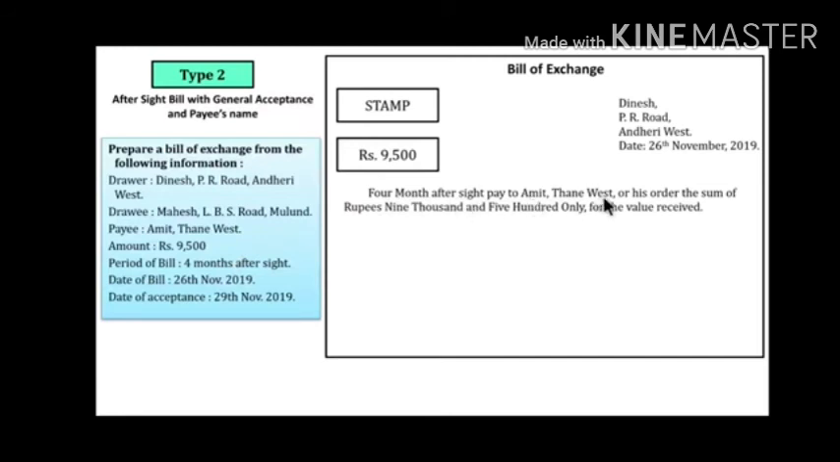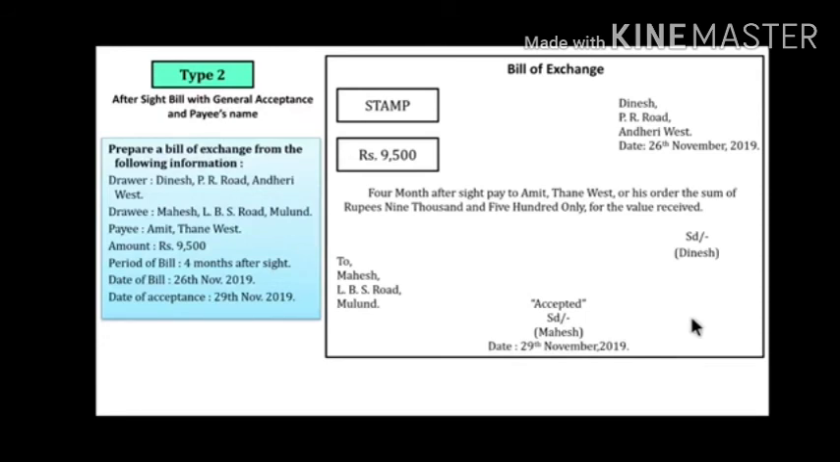Now we have to write the signature of whom? Drawer, the signature of Dinesh. On the right hand side we have to write "To", the drawee's name. The drawee name is Mahesh, and we have to write the address, to Mahesh, LBS Road, Mulund. Now, general acceptance is there, so the drawee will accept, he has written "Accepted", and the signature of the drawee, that is Mahesh, and he has written the date of acceptance, which is 29th November 2019.